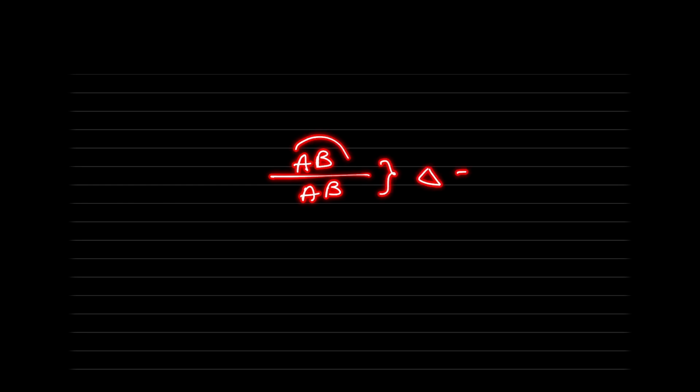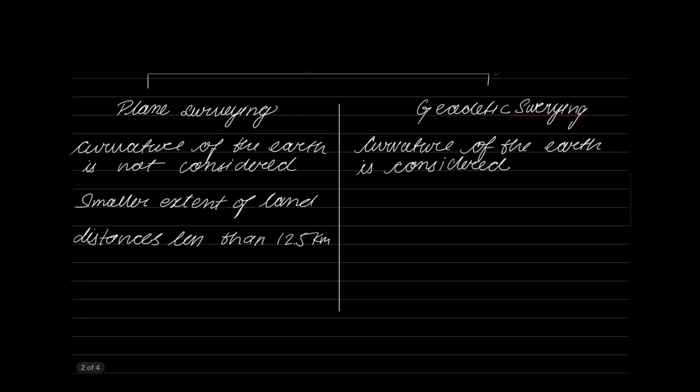Now why the area of 195.5 kilometers square? Let us understand that. Consider the earth surface like this, the actual earth. Now we will consider 3 lines on this earth. This is my first line, you can see that it is a curved line. This is my second line, which is also curved. And this is my third line, also curved. They are meeting at points A, B, and C. So the 3 arcs are meeting at A, B, and C.